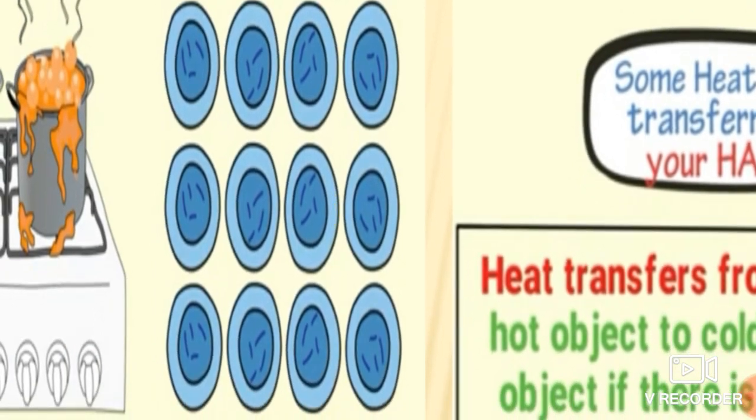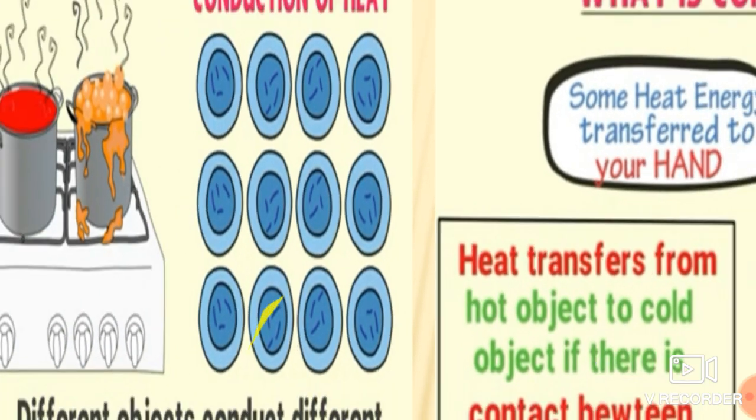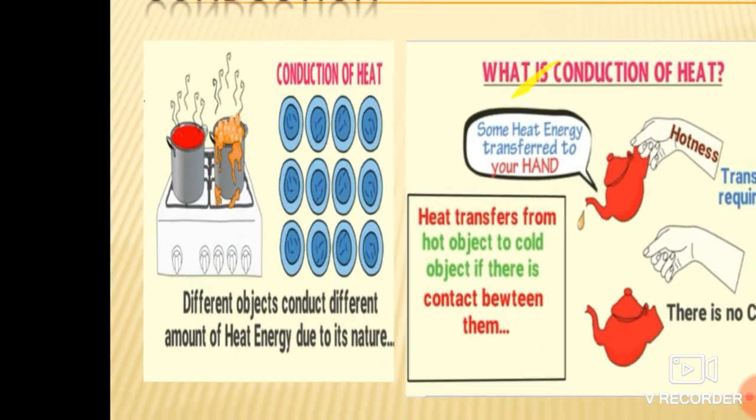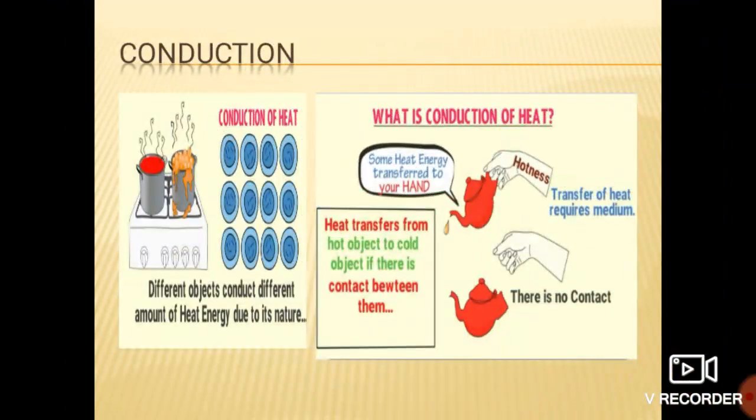So conduction is usually a slow process. It can occur within a body or between two bodies when they are in contact with each other. For example, we place objects touching our gas stove. There is contact, due to which the heat is transferred. So this is all about conduction.